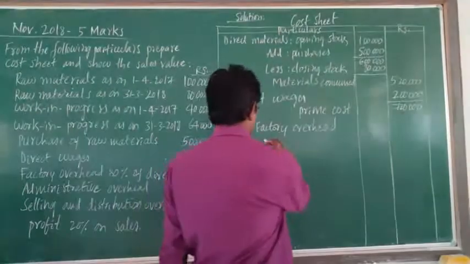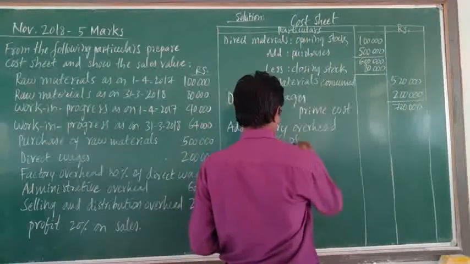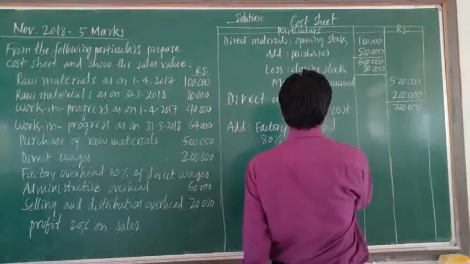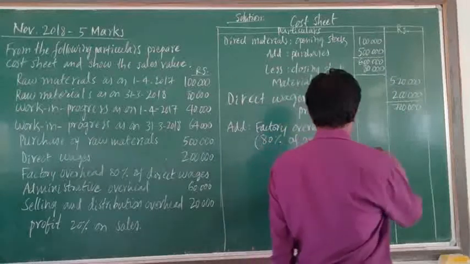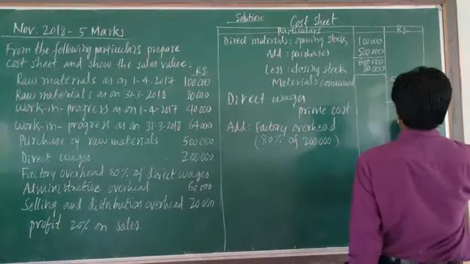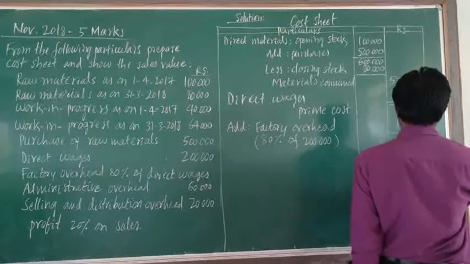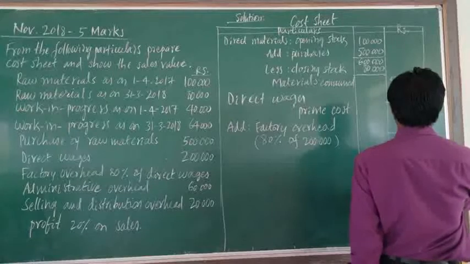So 80% of direct wages, which is 2 lakh rupees, and 80% of 2 lakh is 1,60,000 rupees. Next, the total is 8,80,000.